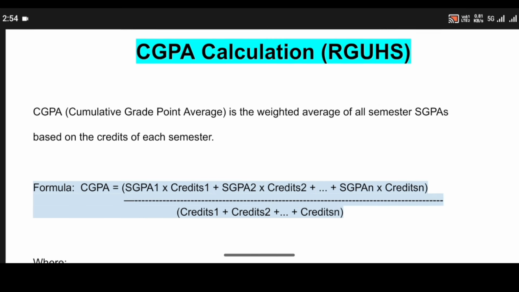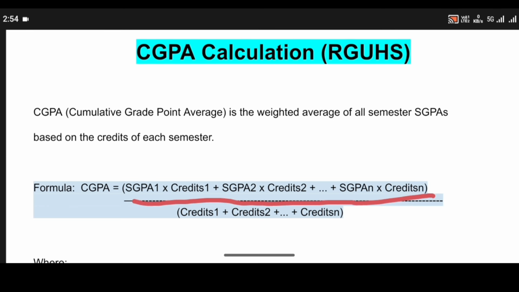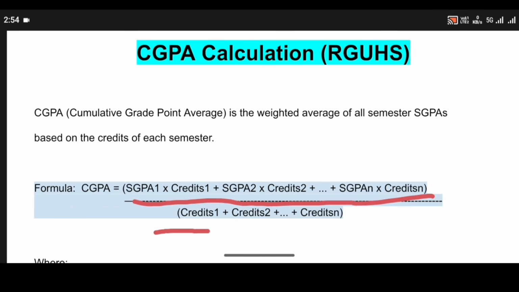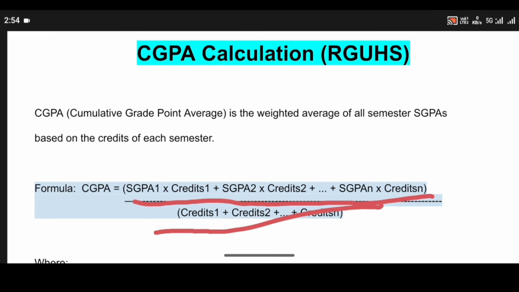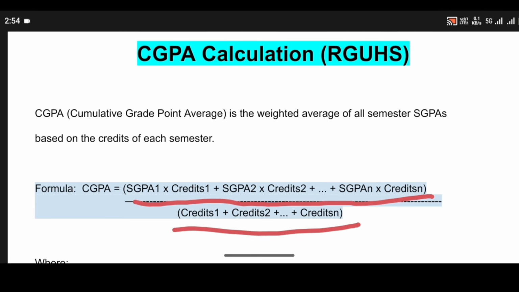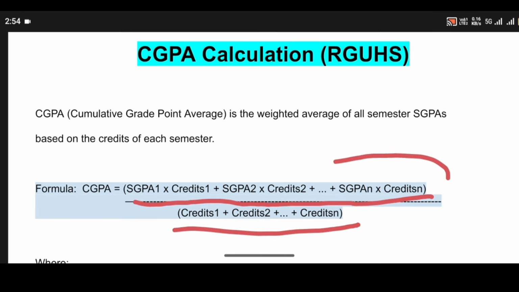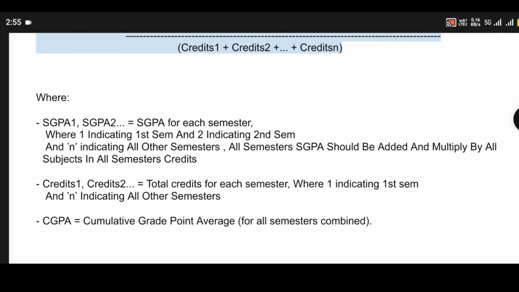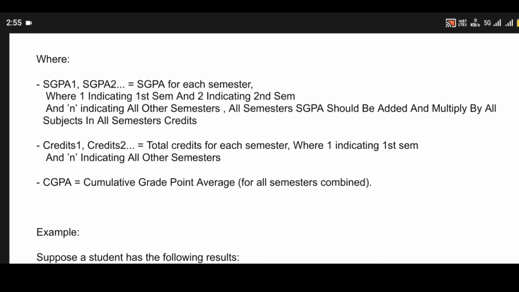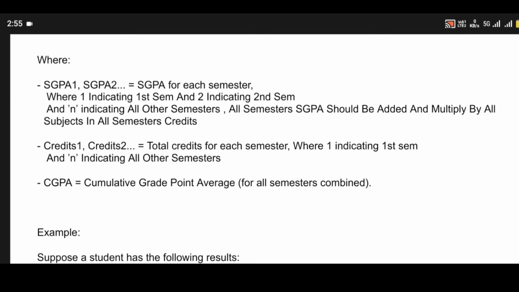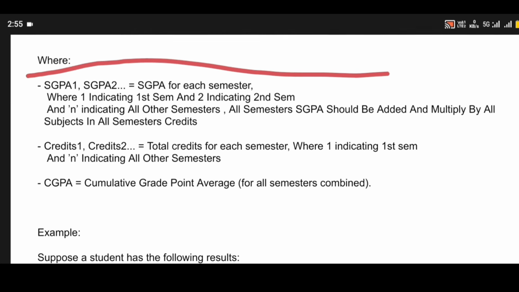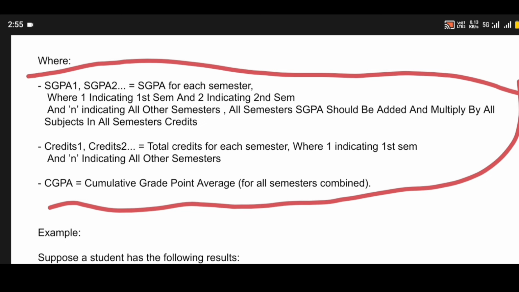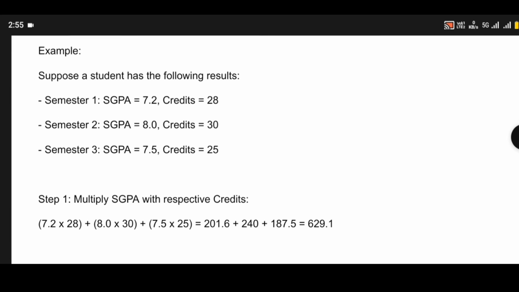After that, we need to divide. We sum up all of the subject credits of all of the semesters, and divide by this to get the CGPA. With an example, let's understand it deeply. For the students who have not understood this, I also mentioned everything related to the formula here, and you can read it by yourself. So let's understand this with an example.